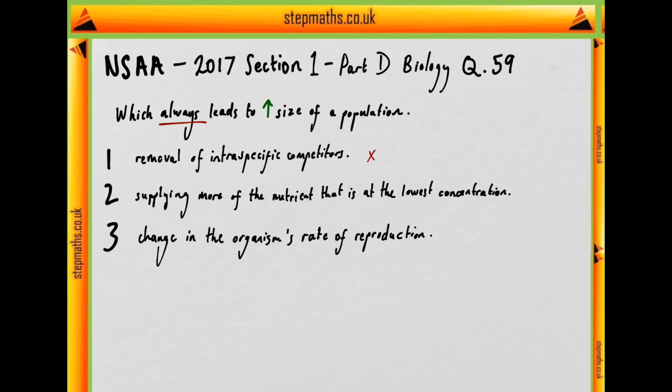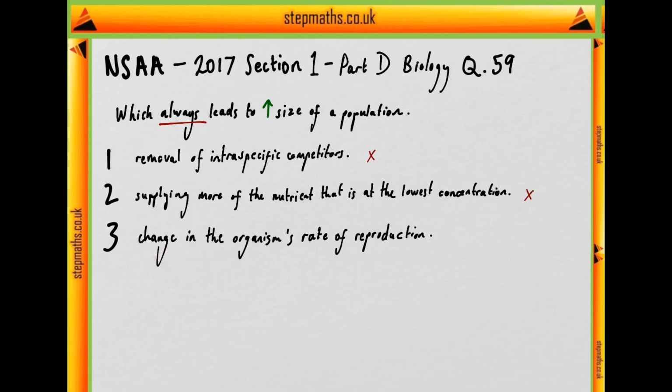Moving on to 2, supplying more of the nutrient that is at the lowest concentration. So this appears to be talking about plants, in the case that if you were to increase the concentration of the lowest concentrated nutrient in the soil, for instance, let's say it's potassium, and that's the limiting factor on the growth, will increasing potassium lead to an increase in population? Well, yes, perhaps, but it's certainly not the case that nutrient shortfall is always the limiting factor on the growth of a plant population. There are other variables at play, for instance, the ability for a plant to disperse its seeds. So this is not the case.